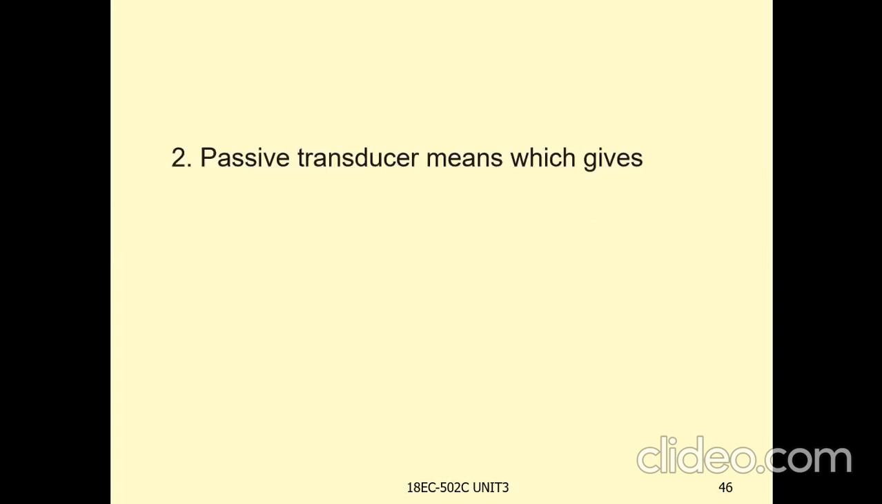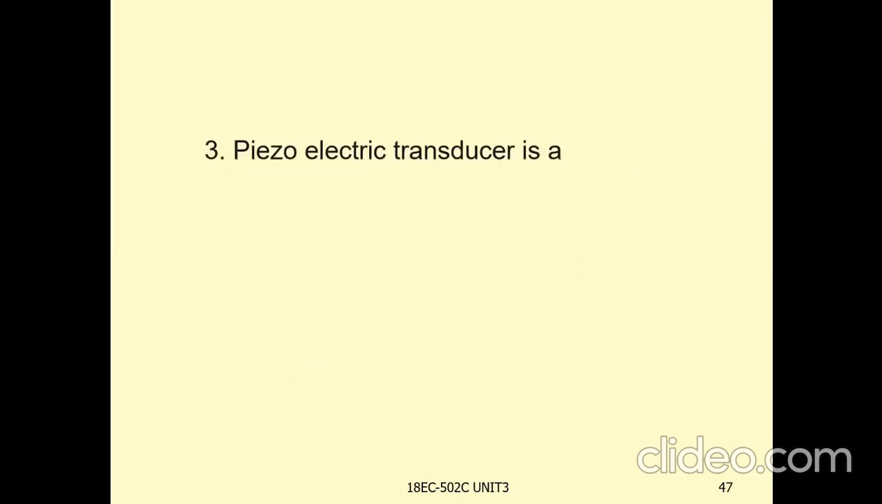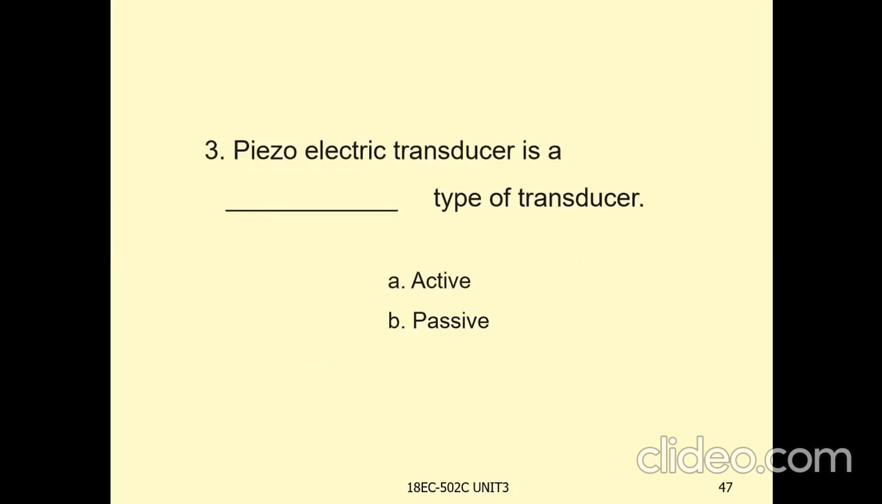Passive transducers give an electrical signal as a change in option A resistance, option B capacitance, option C inductance, option D all of the above. What is the answer? All of the above: electrical signal as a change in resistance, capacitance, and inductance. Next: a piezoelectric transducer is a dash type of transducer. Option A active transducer, B passive transducer, C resistive transducer, D none of the above. The answer: piezoelectric transducer is an active transducer.